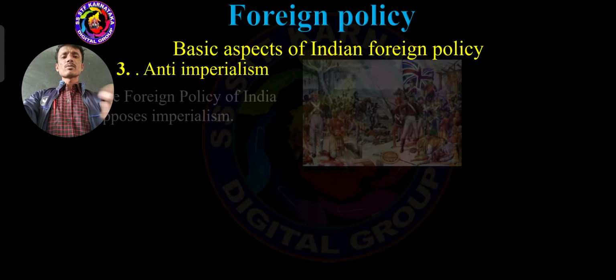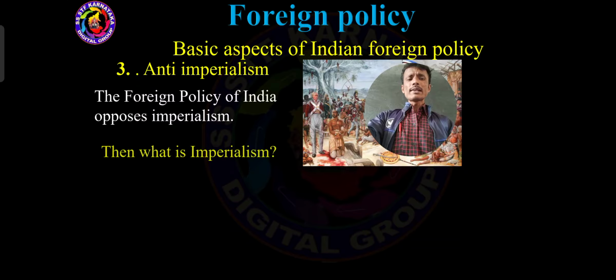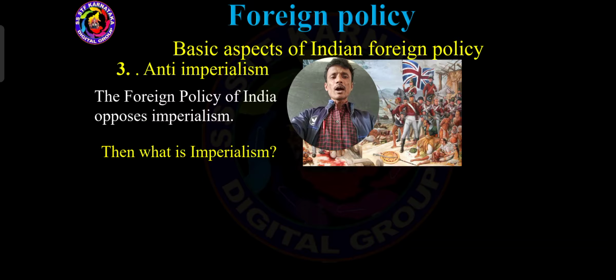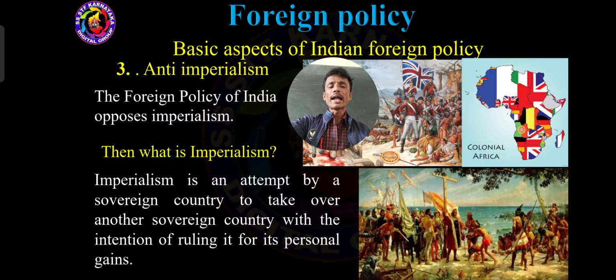Anti-imperialism. Let's see what is the meaning of imperialism. The foreign policy of India opposes imperialism. So then what is imperialism? See, imperialism is an attempt by a sovereign country to take over another sovereign country with the intention of ruling it for personal gain. Got it?